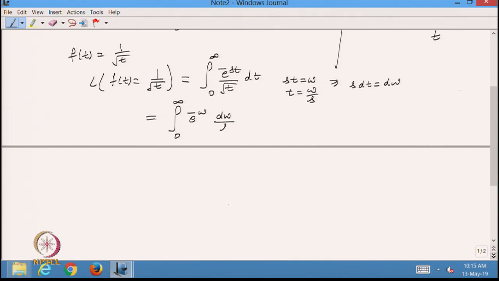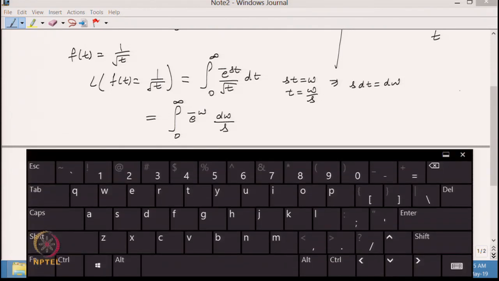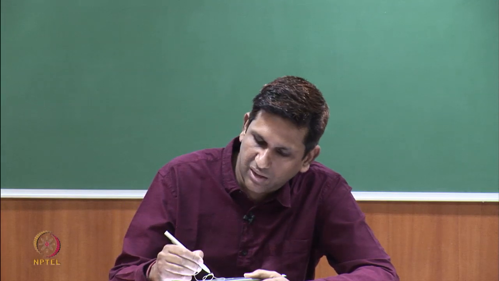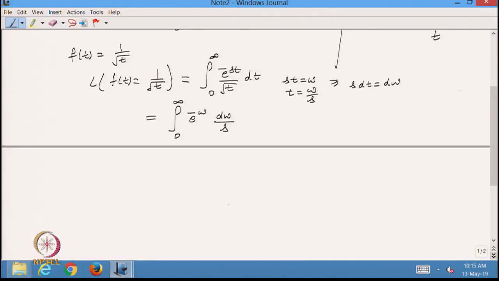Under root t will be under root of w by s.